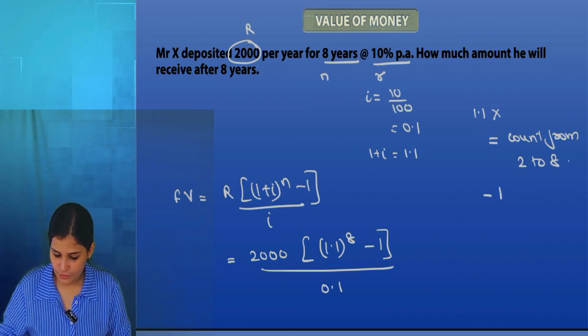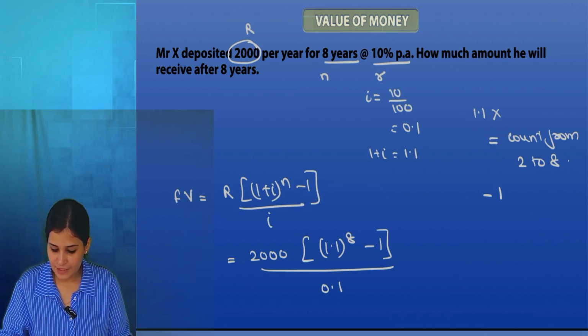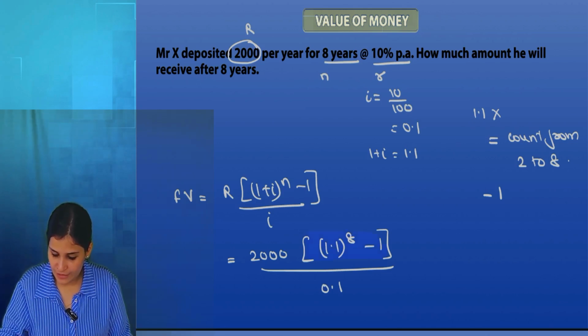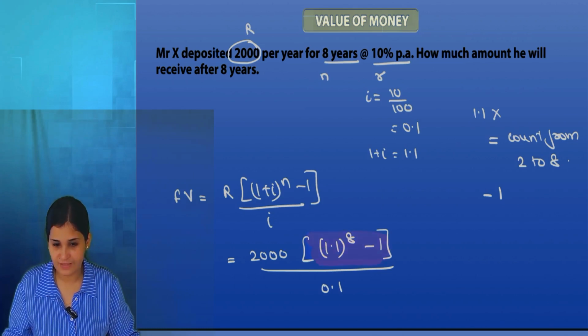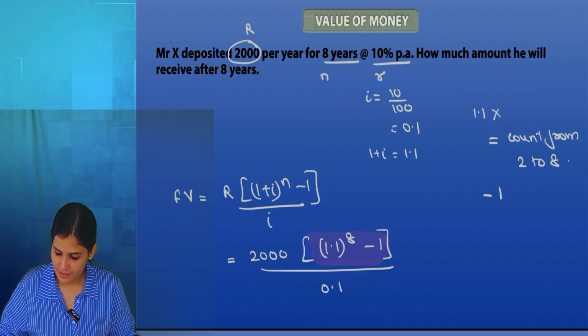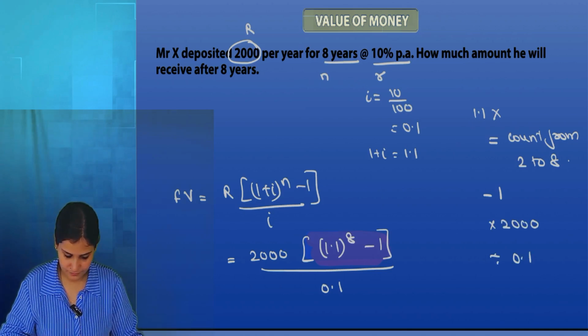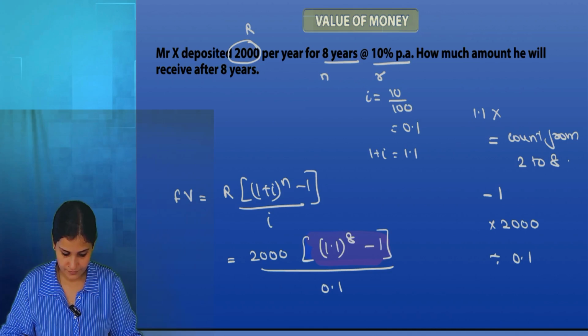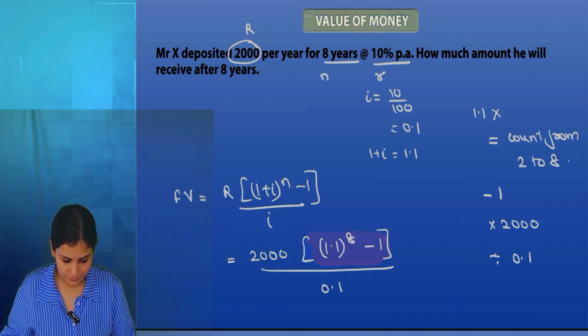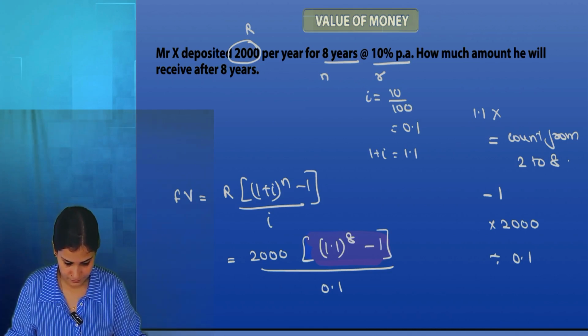Then subtract 1. I have already calculated this part. Multiply it by 2000 and then divide by 0.1. Two two eight seven 1 point.